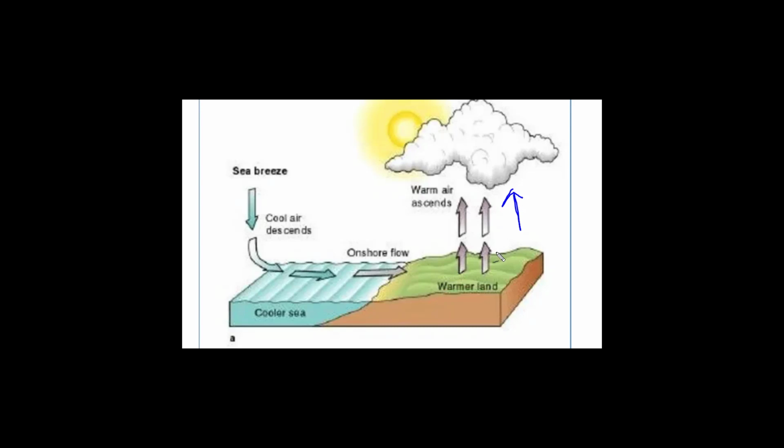Now when this warm air rises upwards, what will happen? This zone will create a low pressure. Why will it create a low pressure? Because the temperature has increased, and we have seen pressure is inversely proportional to temperature. If temperature increases, the pressure decreases. That's why this region will have a low pressure. Whereas the air on the surface of the sea is cooler as compared to the air on the land. That's why this air tends to move and fill the gap which has been created by the movement of warm air over here.